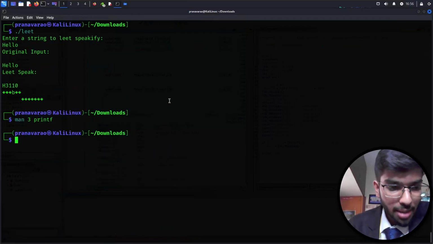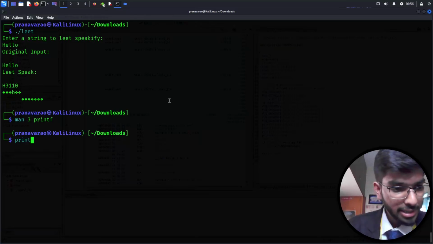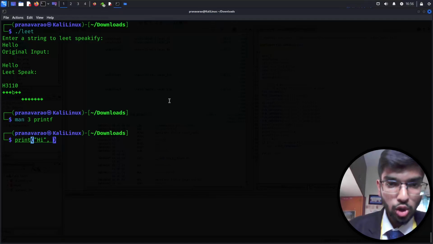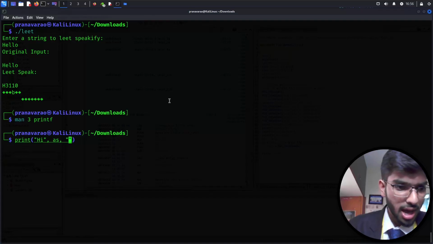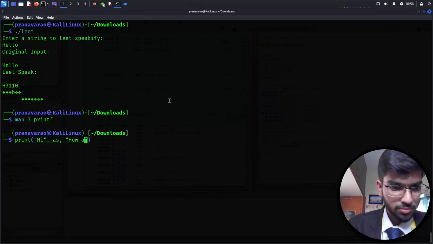To give you an example, in Python, if I want to print something like print, and then I have something like hi, and then I want a variable to come in here. So I'll say variable AB, and then I give a comma, and then the other string: hi, my name, how are you?